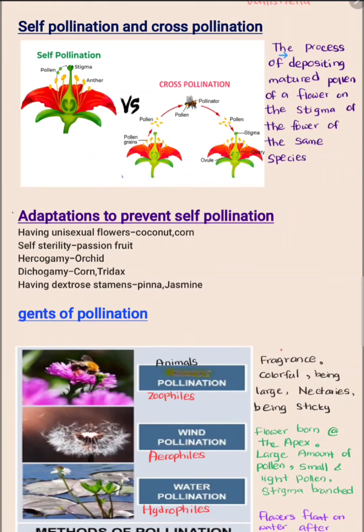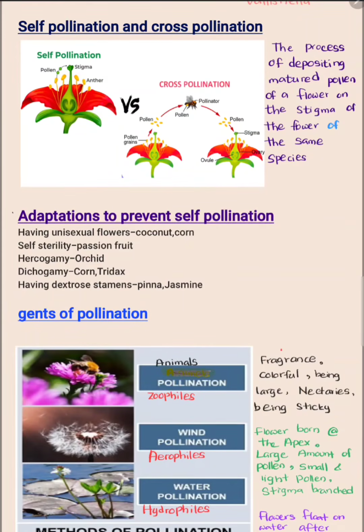Pollination means the process of depositing matured pollen of a flower on the stigma of the flower or of another flower of the same species. It is so much important. Pollen should be deposited on a flower of the same species.